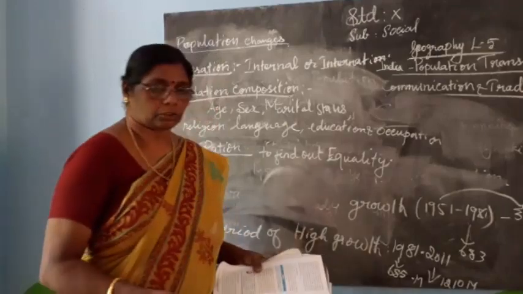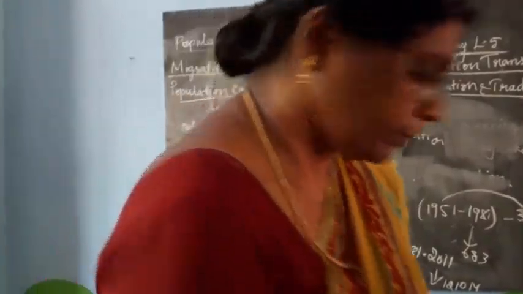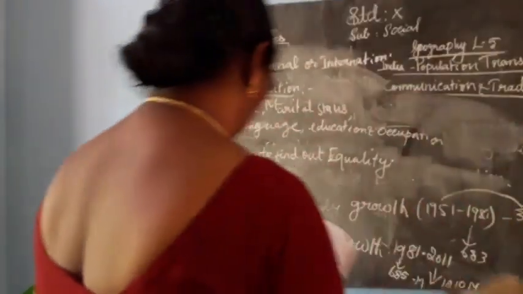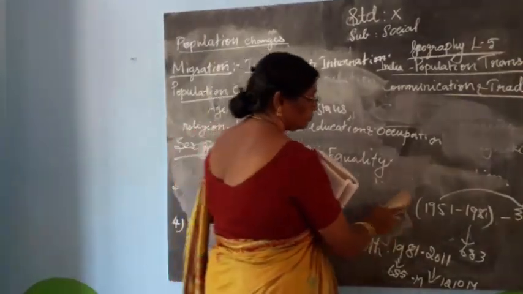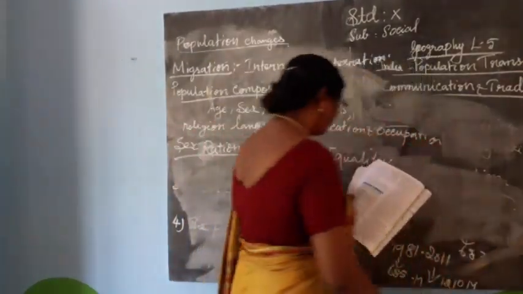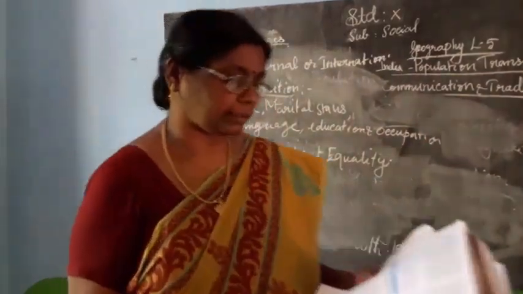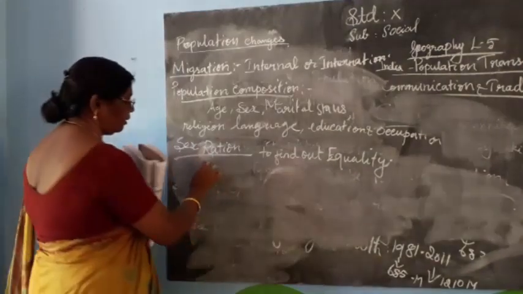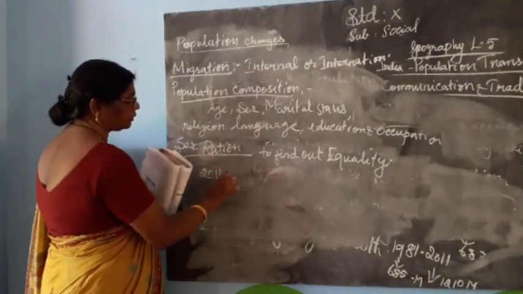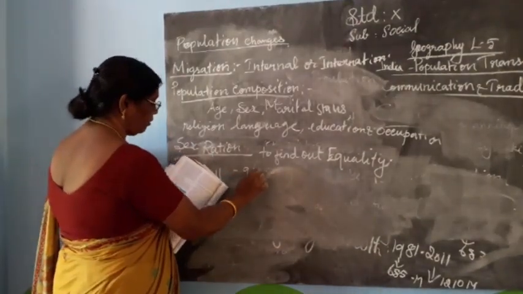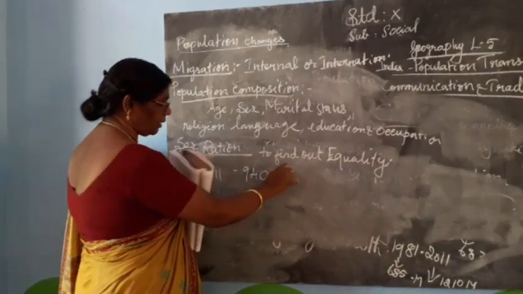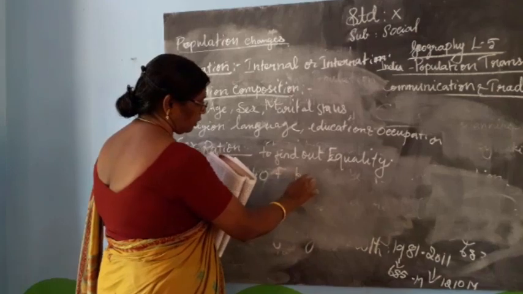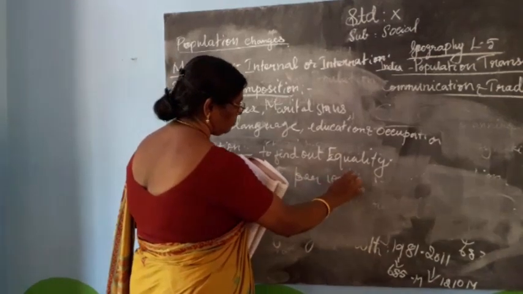Then literacy ratio. Next we will study about the literacy ratio. According to the 2011 census, the sex ratio of the country is 940 females per 1000 males.